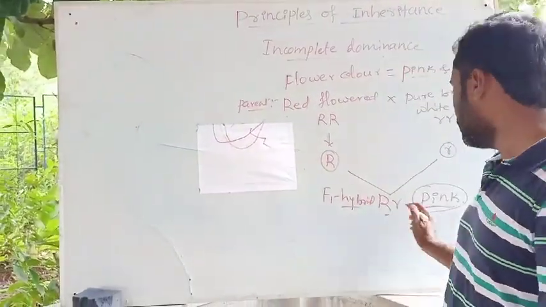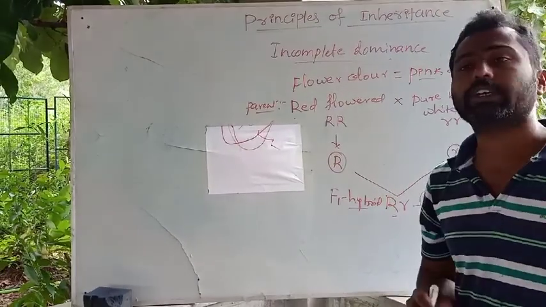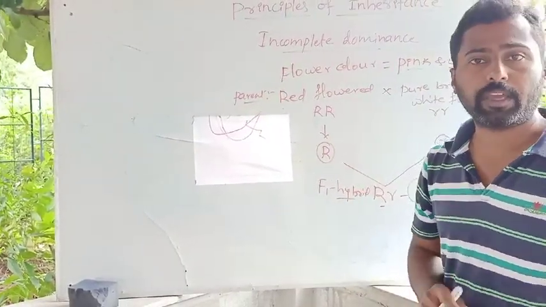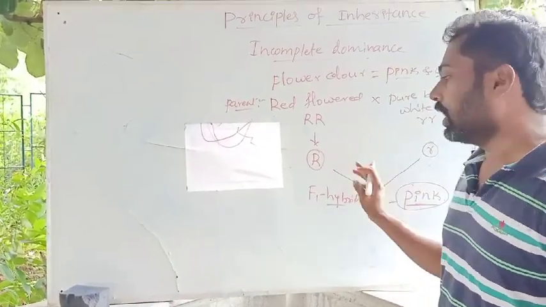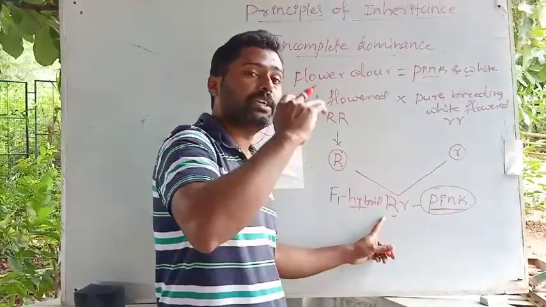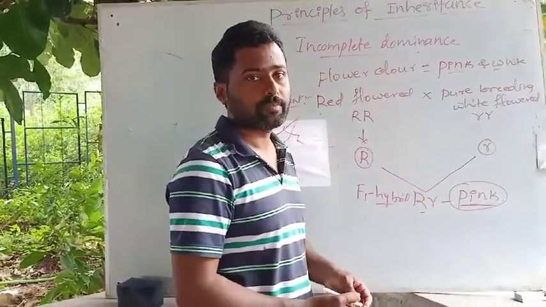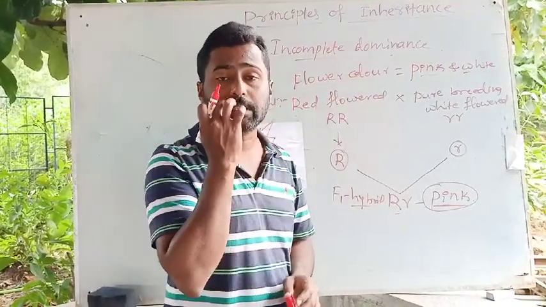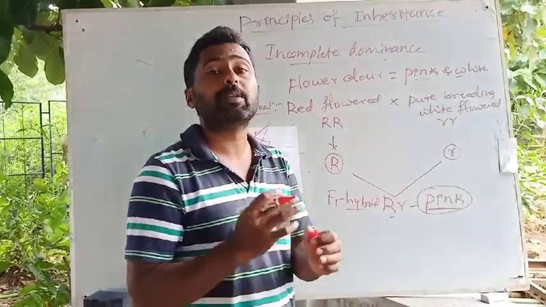So then the color of the flower in this plant, in the progeny, that is in the F1 hybrid, will be pink in nature. So hence this is not completely the dominant gene; that indicates that the dominant gene does not completely dominate over the recessive gene. You can see the partial dominance of the dominant gene on the recessive gene. That's why it is said to be incomplete dominance.